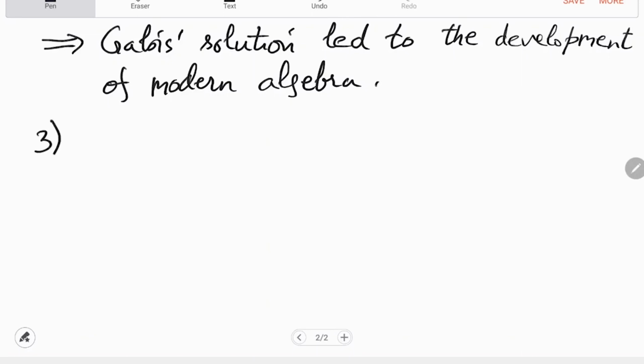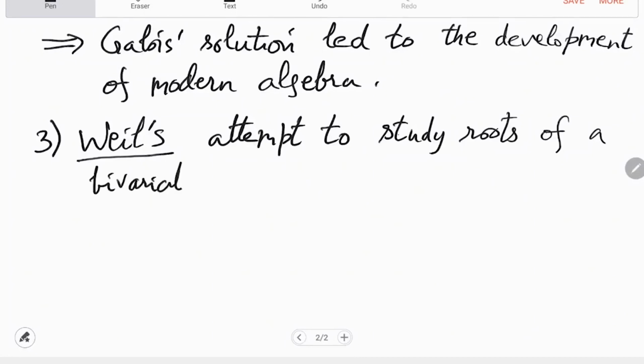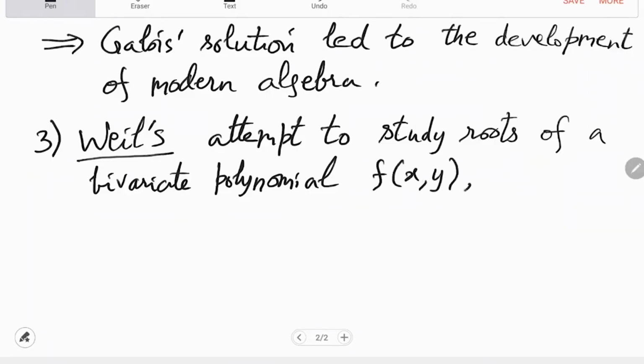Third example is even more abstract, or it leads to even more abstract theory in math, which is Weil's attempt to study roots of a polynomial, now bivariate. In general it can be multivariate, but let's start with bivariate. So a polynomial f with 2 variables x and y, okay, and over finite fields.